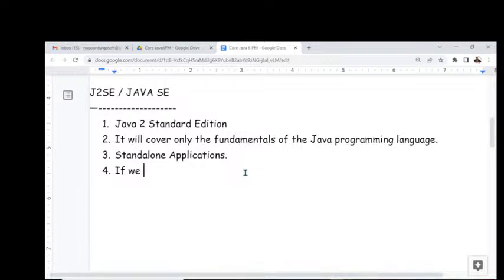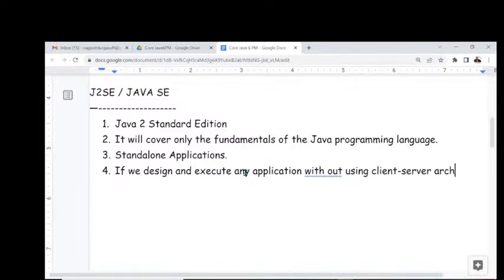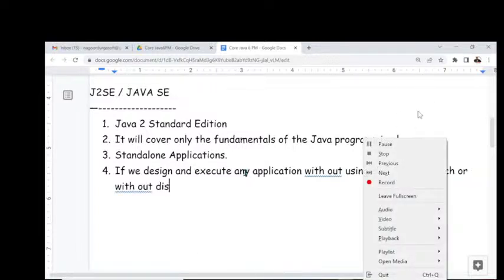What is a standalone application? If we design and execute any application without using client server architecture, or another one, without distributing